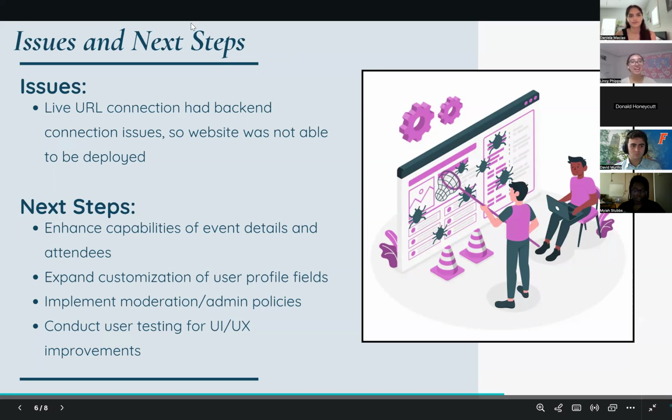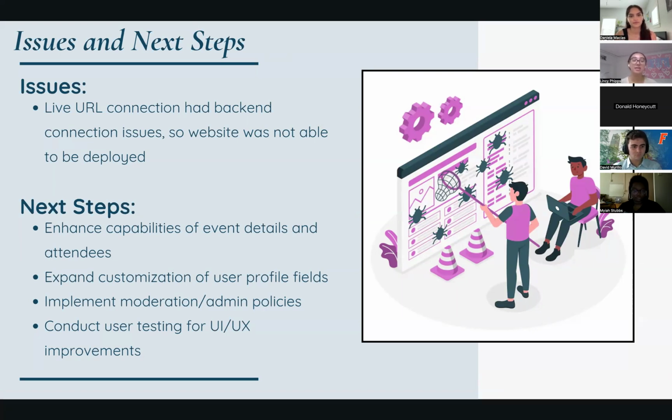So, for our issues and next steps, the issues we encountered included live URL connection because we had backend connection issues. So, unfortunately, the website was not able to be deployed from a live URL. Our next steps were that we wanted to enhance capabilities of the event details and attendees. We also wanted to expand the customization of user profile fields. We wanted to implement moderation and admin policies. And we also wanted to conduct user testing for UI UX improvements.